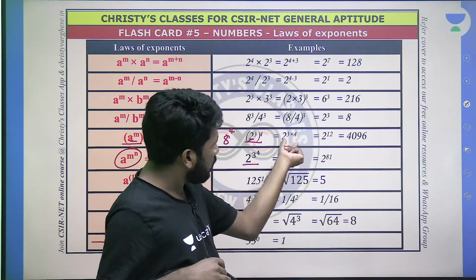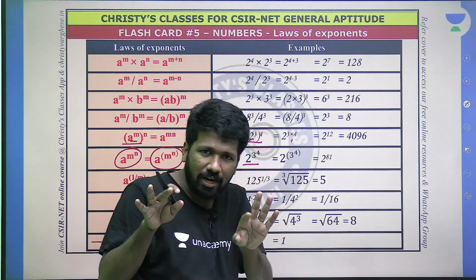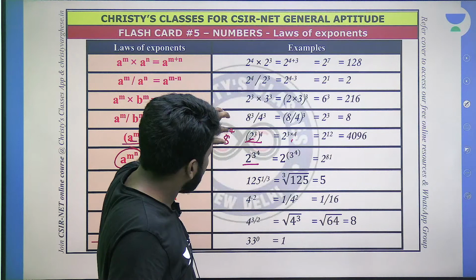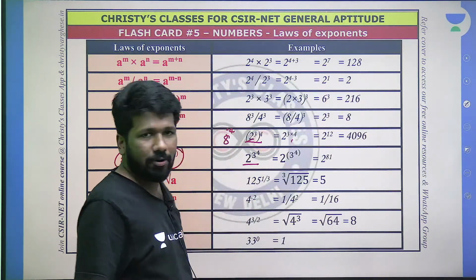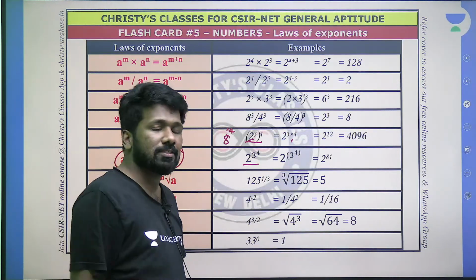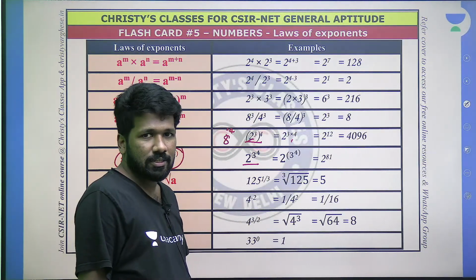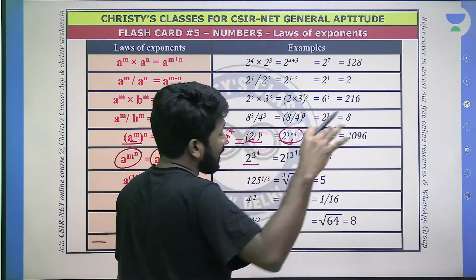Then why I didn't do that in this flashcard? Why I have written something else? That is a shortcut method because 8 raised to 4 value is 4096, same way. You can check it in your calculator. 8 raised to 4 is 64 square. 64 square is 4096. This way if you do, both are same.